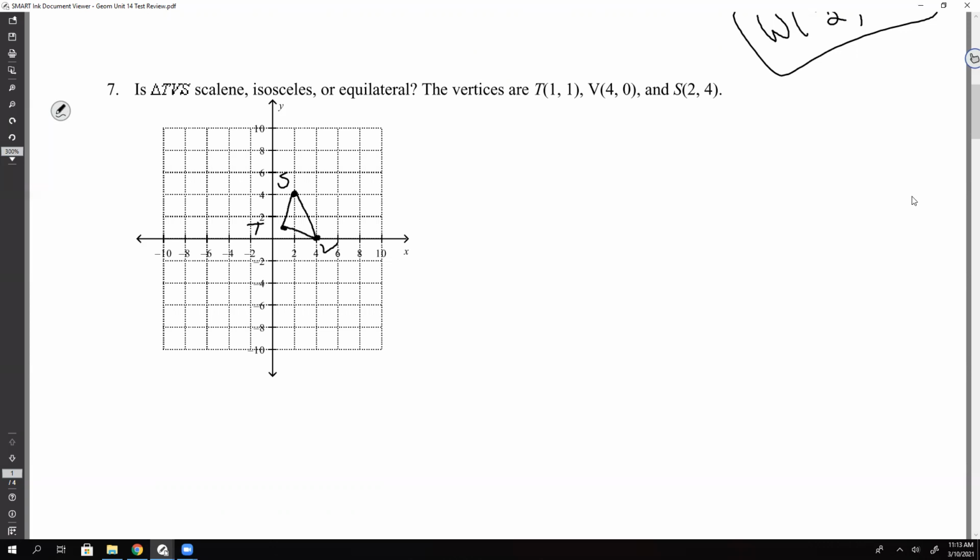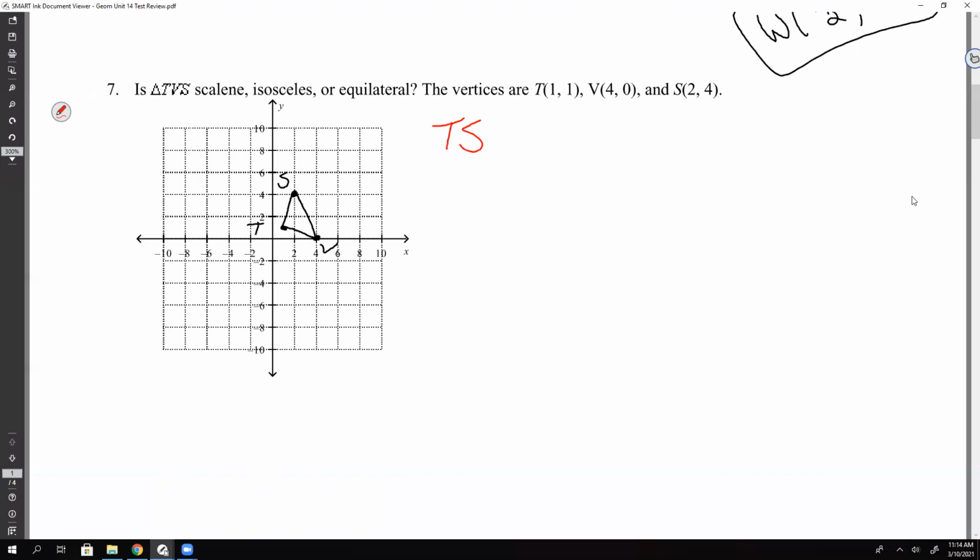Okay, and now we find the lengths of those sides. Okay, guys, whenever you're trying to find the length of the sides, you can use either the distance formula or you can use the little triangle counting method, okay? I'm going to do one with the distance formula so we can see it worked out, and then I'm going to do the other 2 with the triangle counting, okay? Ready?